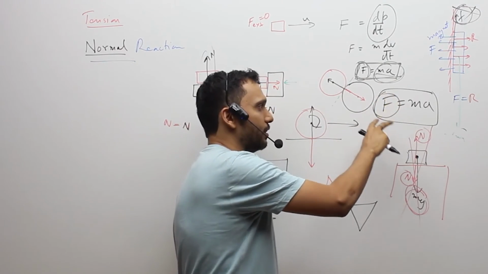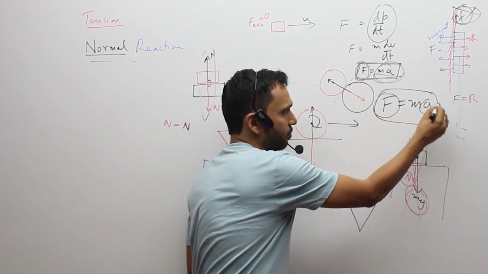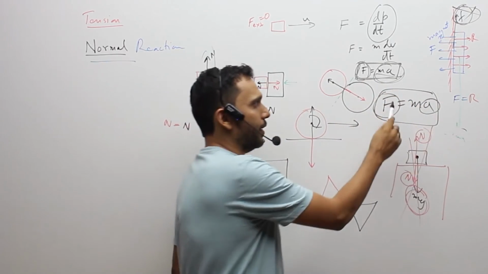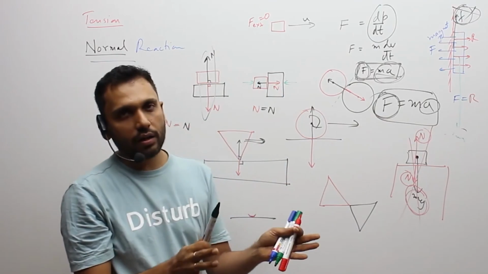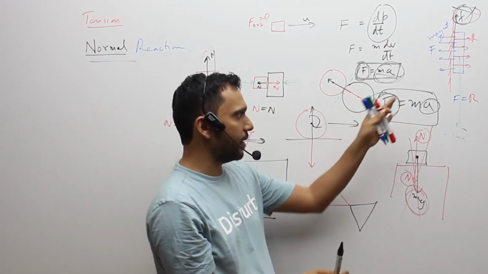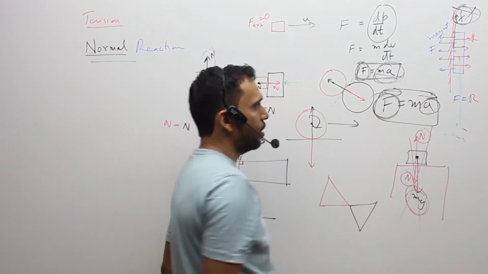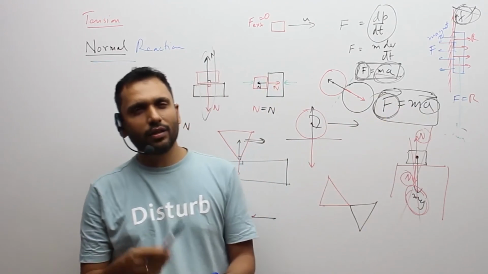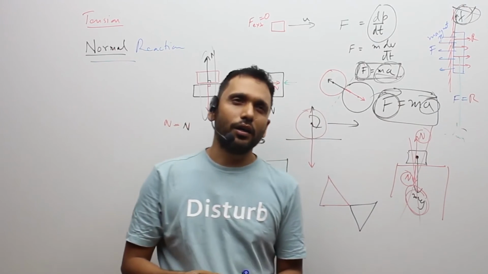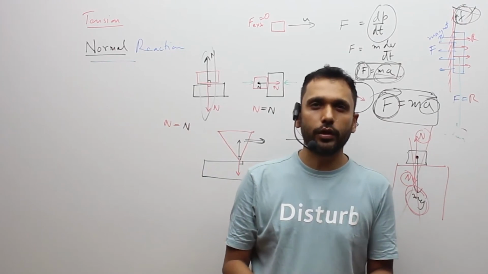If you understand what it means fully, if you understand that it tells you that the net acceleration of a body will be dependent on the total unresolved forces, or the total external force on the body, and the acceleration will be in the direction of that force. So we'll come to that.